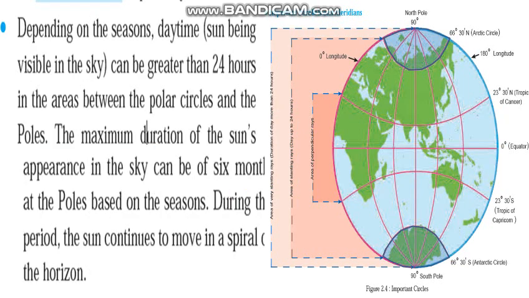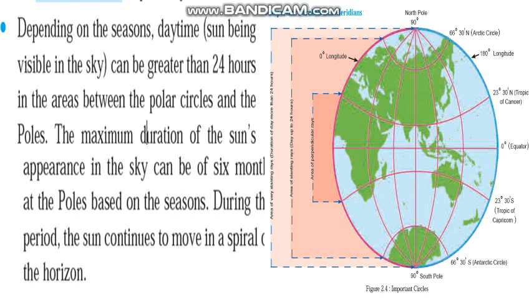Depending on the season, daytime, that is the sun being visible in the sky, can be greater than 24 hours in the areas between the polar circles and the poles. The maximum duration of the sun's appearance in the sky can be 6 months at the poles, based on the season. During this period, the sun continues to move in a spiral on the horizon.